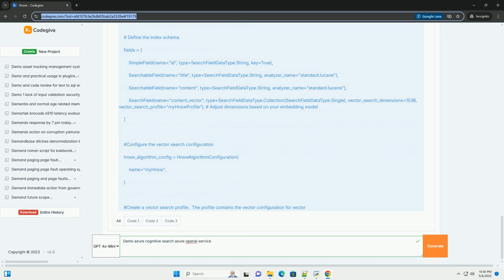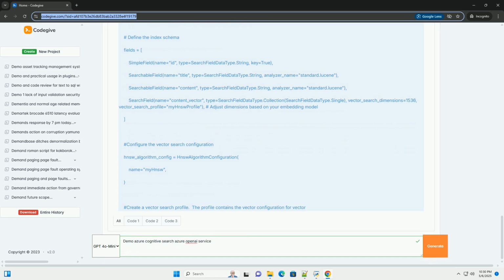Authentication and authorization: secure your application with proper authentication and authorization mechanisms. Multi-tenancy: if you need to support multiple users or organizations, implement multi-tenancy to isolate their data and resources. Scalability: design your application to scale horizontally to handle increasing traffic and data volumes.